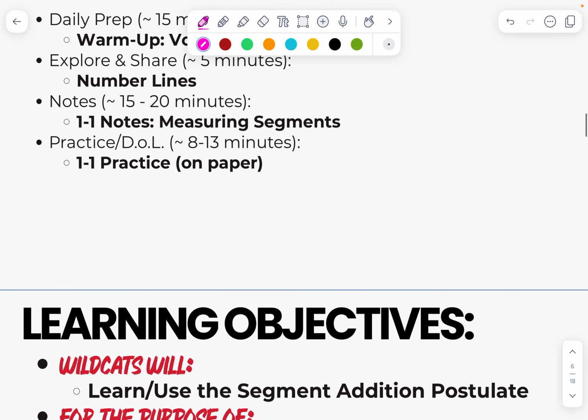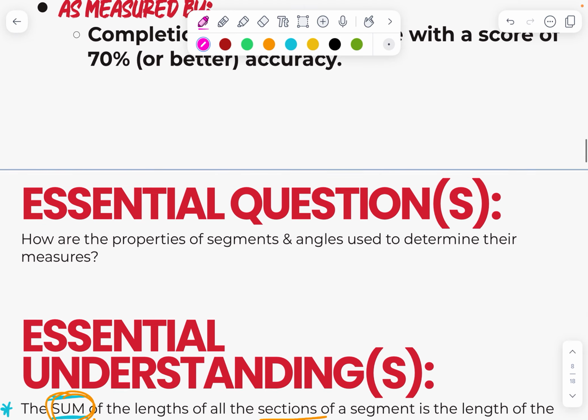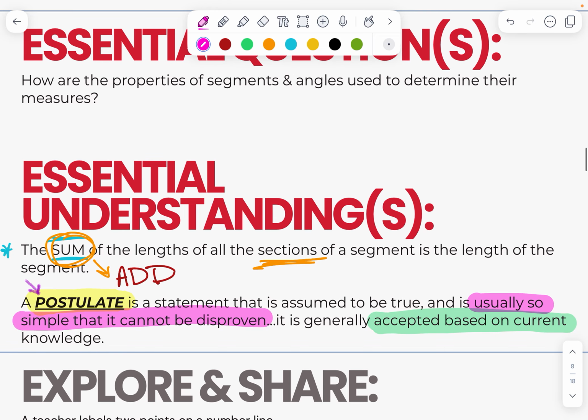So the important things from today were really what's called the segment addition postulate and learning to measure and combine segments. Our essential understanding is that the sum, which means you are adding all sections of a segment, gives you one larger segment.